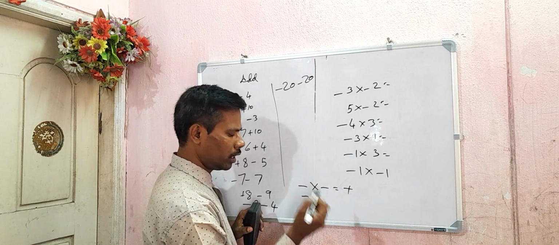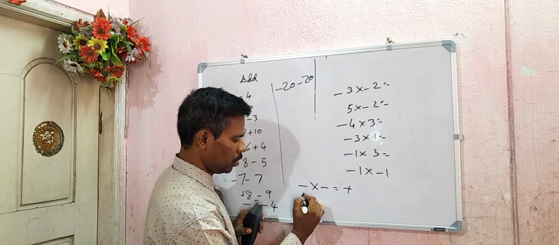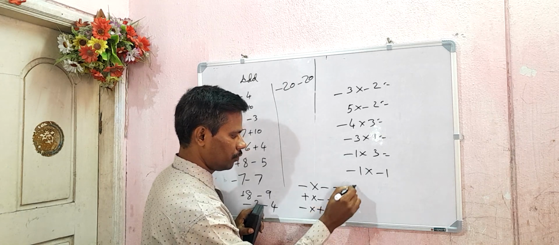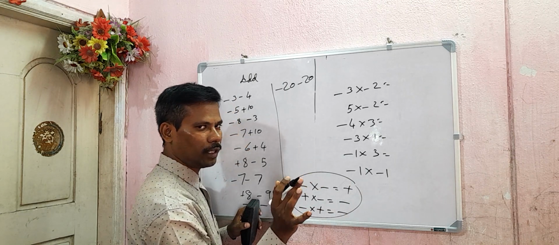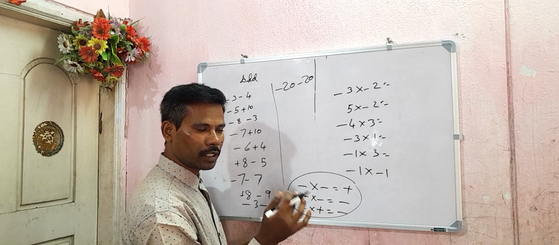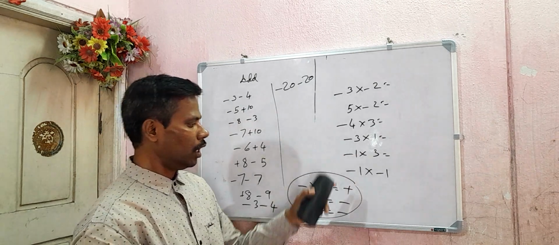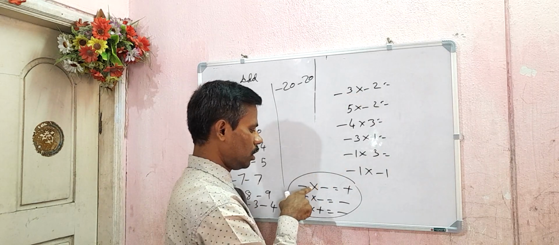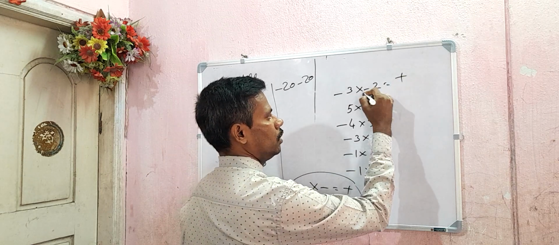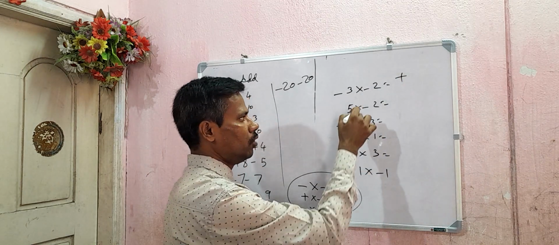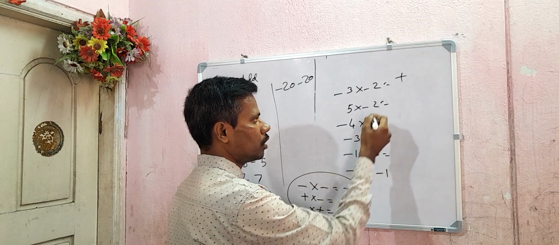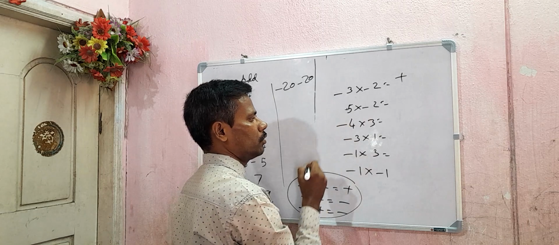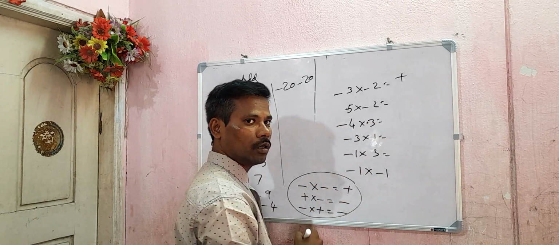Minus into minus is plus, so let us not go deep into that. Plus into minus is minus, or minus into plus is minus. Simple. Minus into minus is plus. Either plus into minus or minus into plus is minus only. Apply this over here. Minus into minus, what is this? Plus. First we will keep the symbols. Anyhow you know multiplication, so don't worry about that. If any symbol is not there, remember always keep a small plus. That is quite understandable.